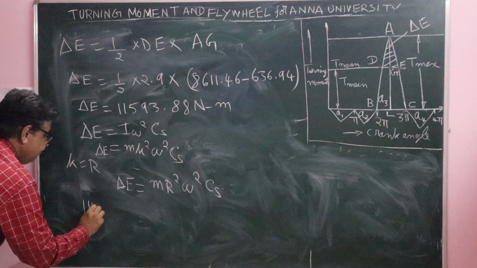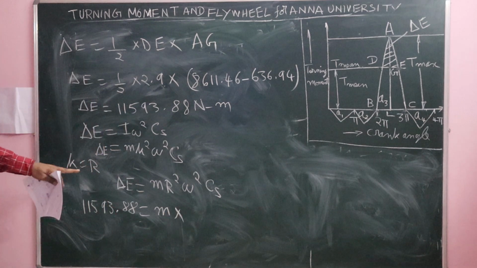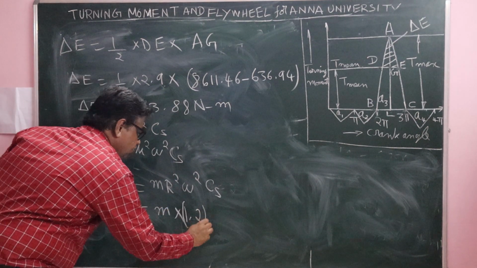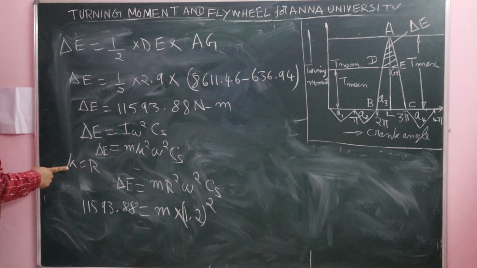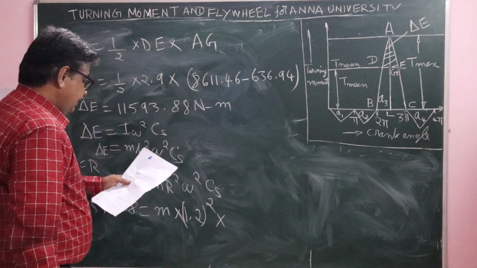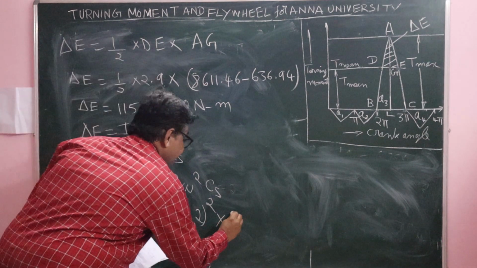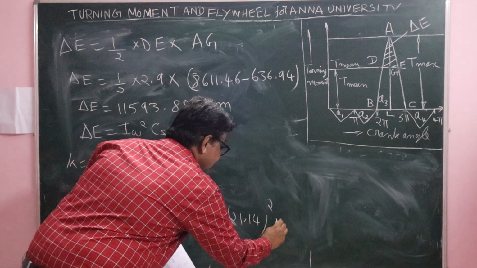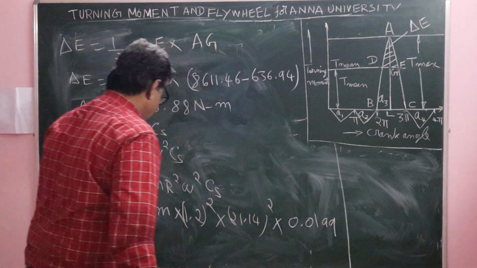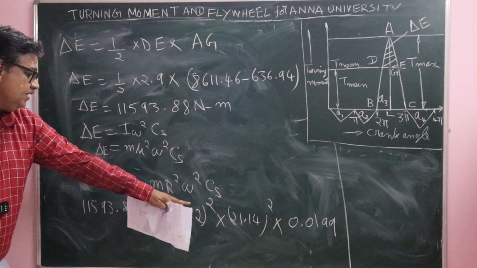So 11,593.88 is equal to m, the mass of the flywheel, into 1.2 whole square, because instead of k I have substituted r, into omega square, the mean angular velocity we have found out, 21.14 whole square, into CS, 0.0199, the coefficient of fluctuation of speed.